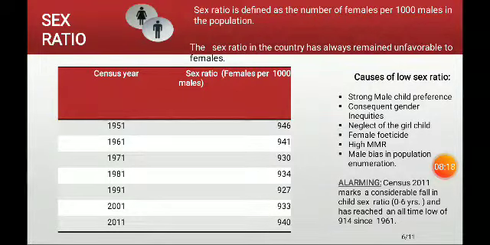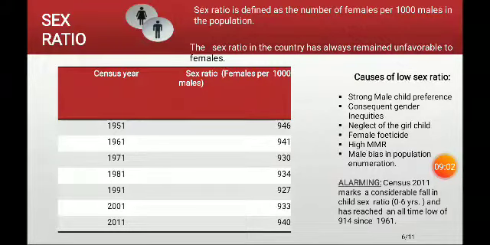There are certain reasons why this low sex ratio is there in India. The first one is strong male child preference and consequent gender inequality, neglect of the girl child, female feticide, high maternal mortality rate, and male bias in population enumeration. And there is one more factor, which we call sex selective migration. It is considered a reason for the favorable sex ratio in Kerala, where some of our males have gone to Gulf countries for their livelihood, and that can be considered one of the reasons for the favorable sex ratio in Kerala.